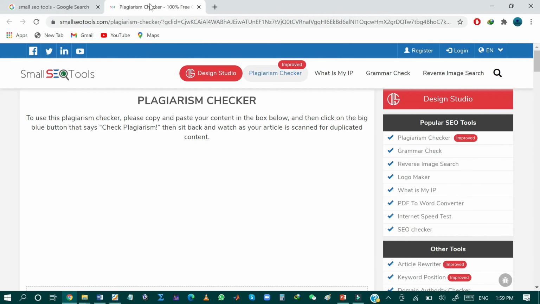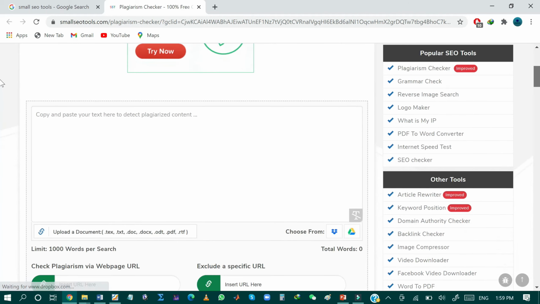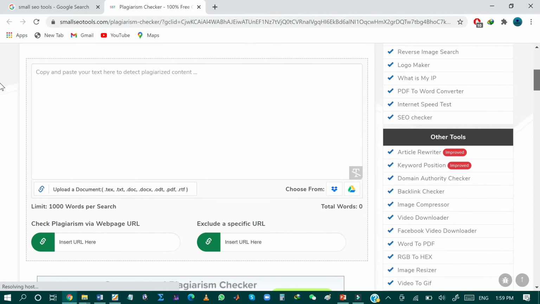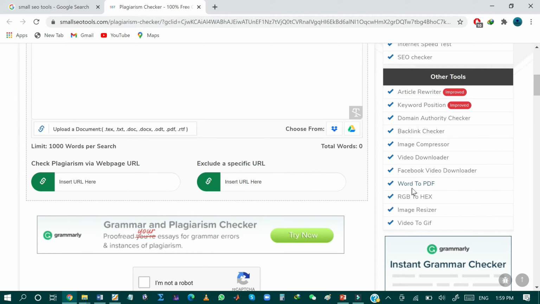So this is the website of Small SEO Tool that provides some other features as well, such as plagiarism checking, grammar checking, spelling checking, working with images, logo design, calculating the internet speed, and determining the IP address of your internet, as well as keyword suggestion and optimization tool. You can use this tool to convert PDF documents into Word documents and Word documents into PDF, and for age calculation as well as for scale conversion.